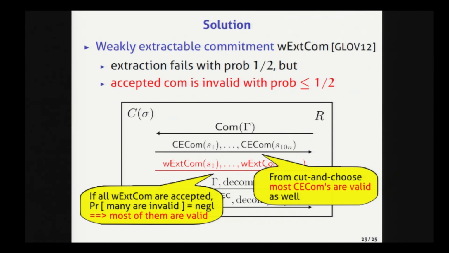Then, since the cut and choose technique guarantees that the committed values of the weakly extractable commitment and the CCOM commitment are the same, when most of the weakly extractable commitments are valid, most of the CCOM commitments are also valid. And then, as I said before, when most of the CCOM commitments are valid, we can show that over-extraction doesn't occur, since the extractor can check the validity of the commitment by extracting the committed share in the second round. So in this way, I can show that this scheme is concurrently extractable without over-extraction. So I obtained the scheme that I required as a building block of a CCA-secure commitment.